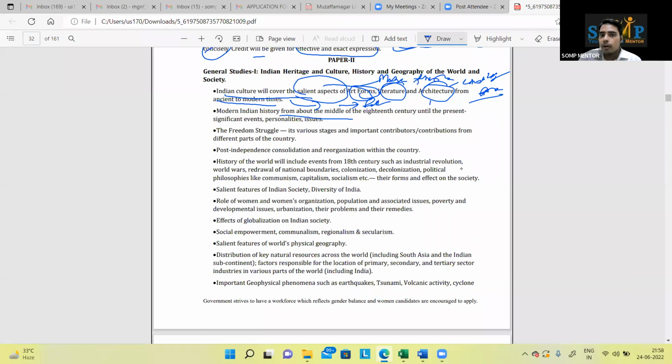Modern history: about the middle of 18th century until the present, significant events. Now, middle of 18th century. What is middle of 18th century? 1750s.